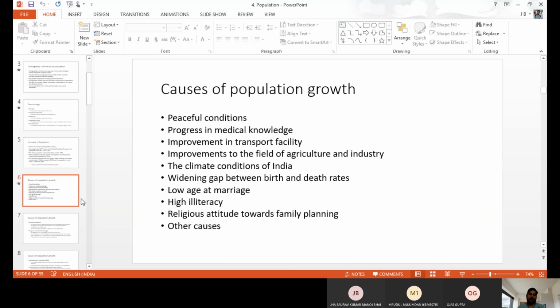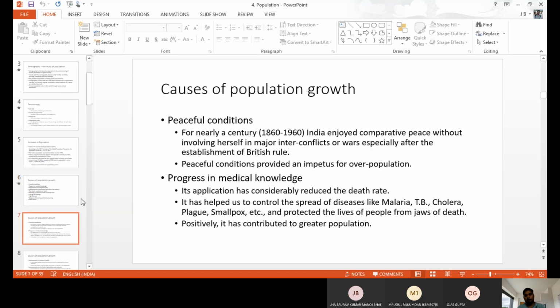We have a number of causes for family population growth. We'll discuss one by one. First one, peaceful conditions. Peaceful condition means the land, the country, the state is very peaceful. There is no violence, there is no issue, there is no fear or discomfort or depression in the particular country or state. The country tends to produce more children because there is no problem, no worrisome factors, so they do not fear to produce more children.